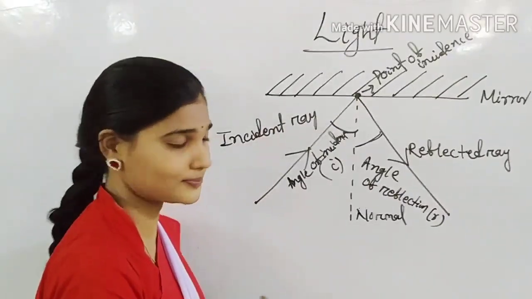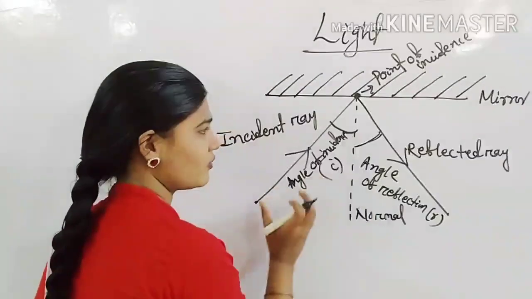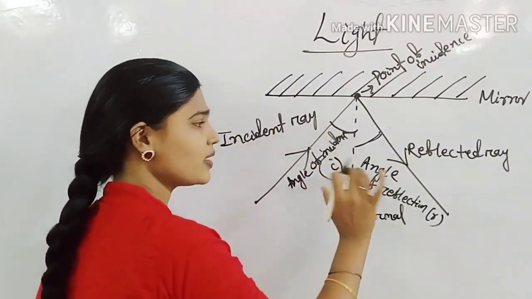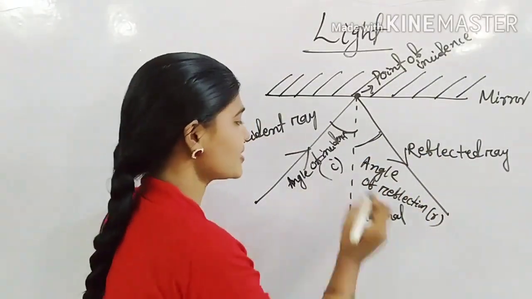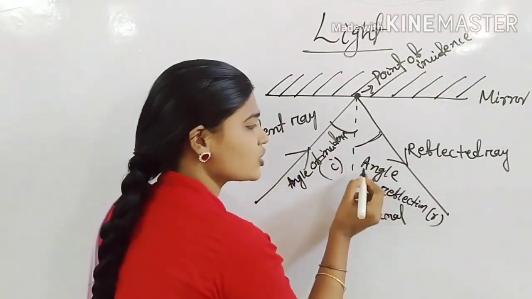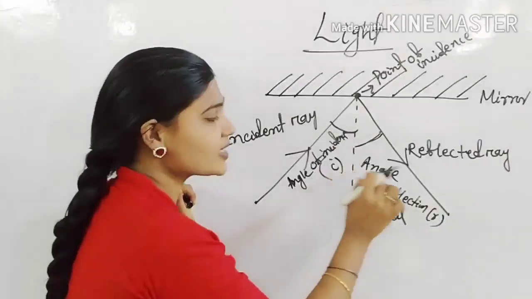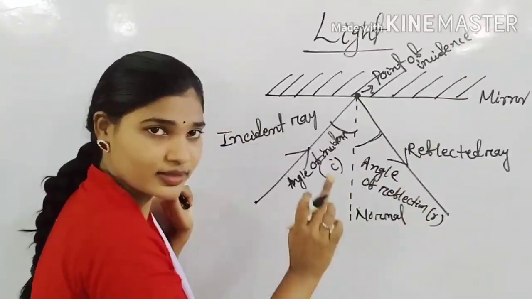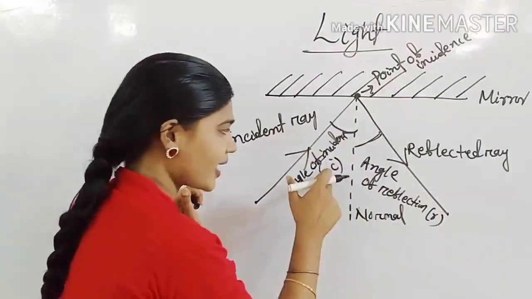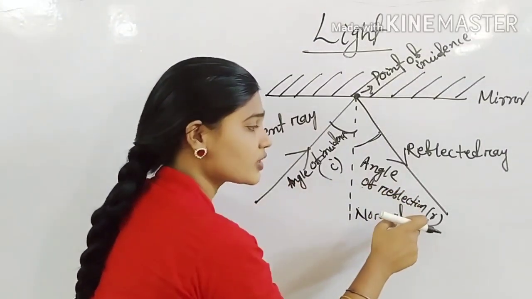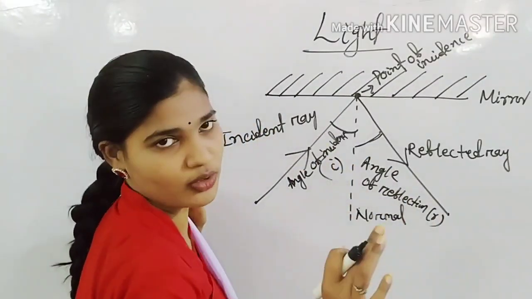We know that two angles are formed between the incident ray and the normal, and the reflected ray and the normal. So the first law is that the angle of incidence is always equal to the angle of reflection. That means i is always equal to r. This is known as the first law of reflection.